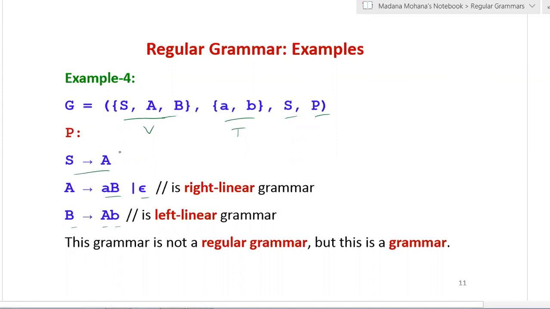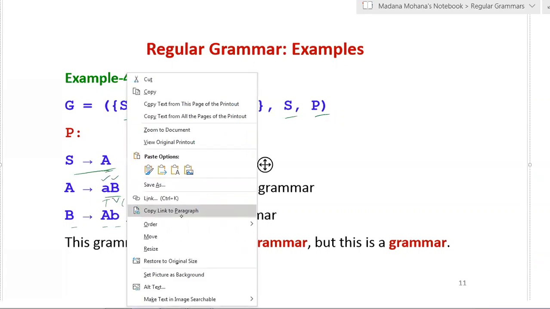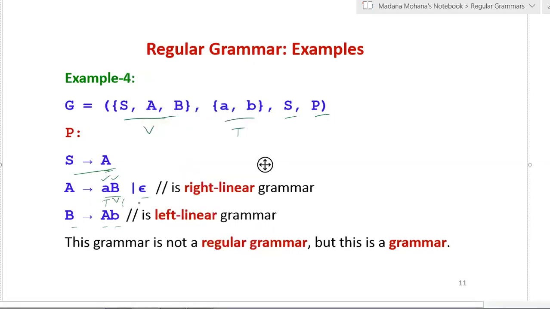Now you can see the first production contains a single variable in the right hand side, but we can't judge by seeing a single variable. But see other productions. In the second production you can see A derives terminal a followed by a variable. So here the variable occurred on the right side. So this is called right linear grammar.